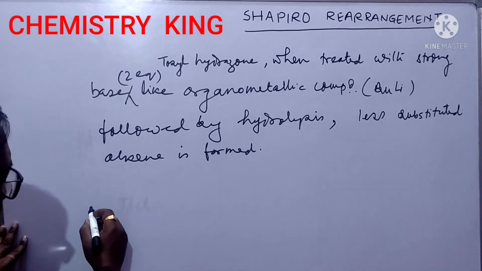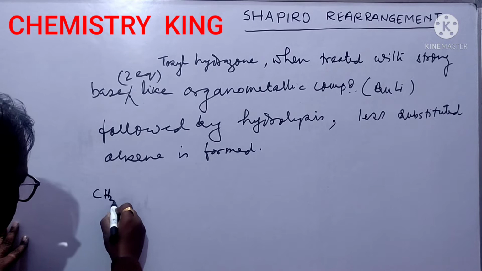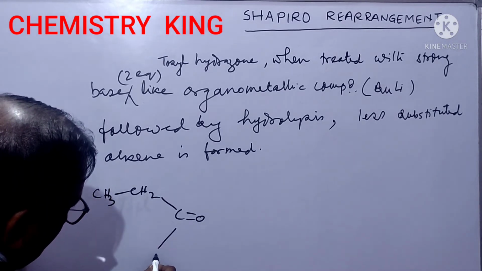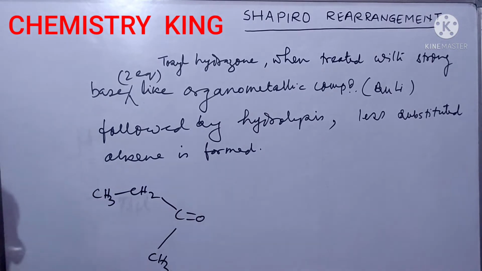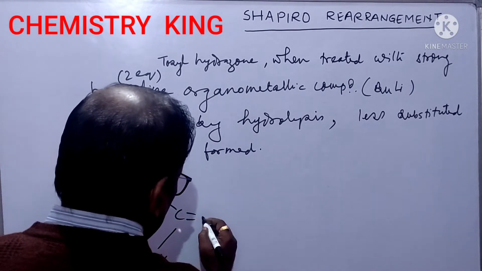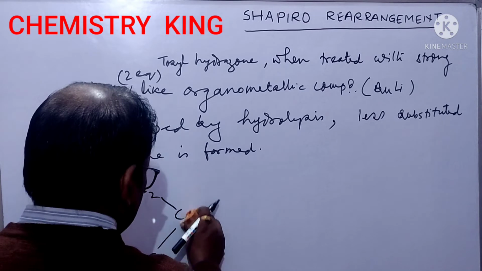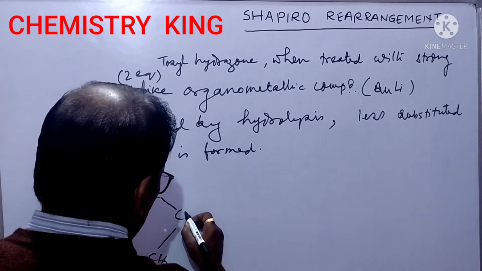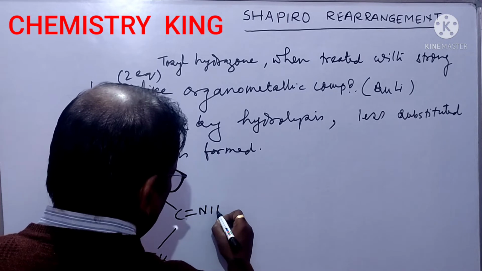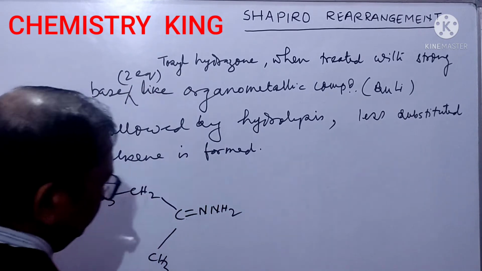Now, let us take an example. It is ethyl methyl ketone. When it is allowed to react with hydrazine, you will get this.